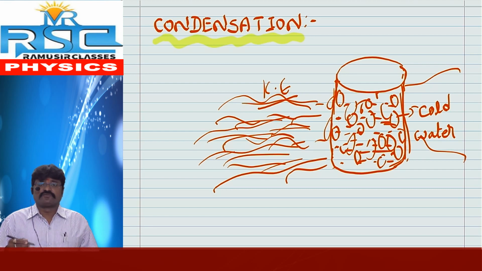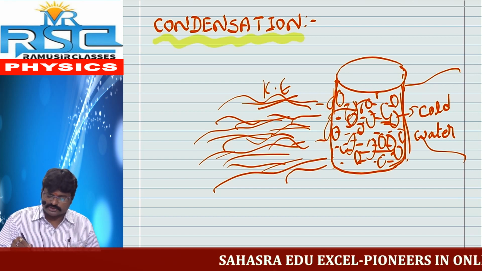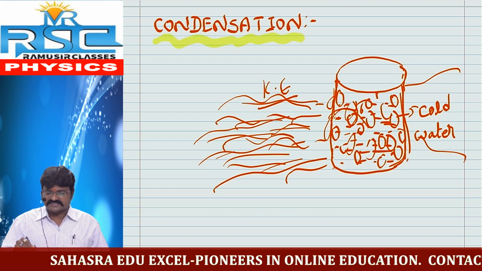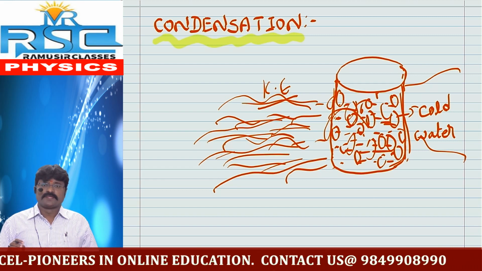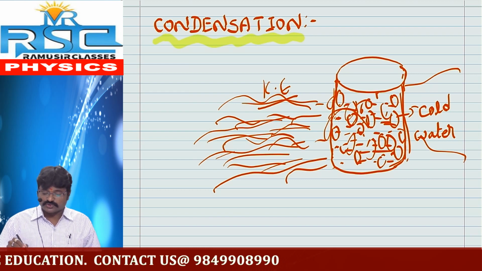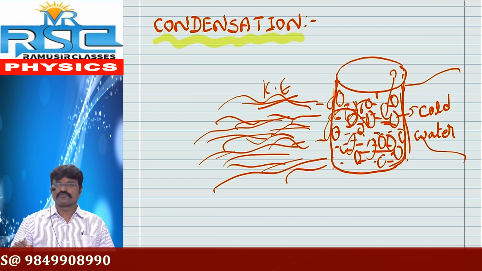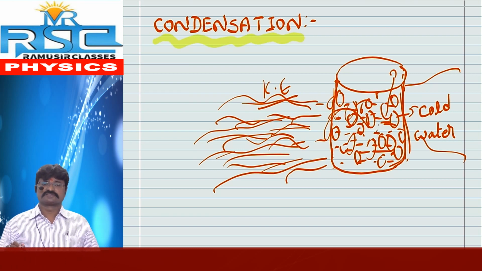So the kinetic energy of the glass tumbler gradually increases. This glass tumbler transmits this energy to the cold water. So finally, the average kinetic energy of the cold water gradually increases.